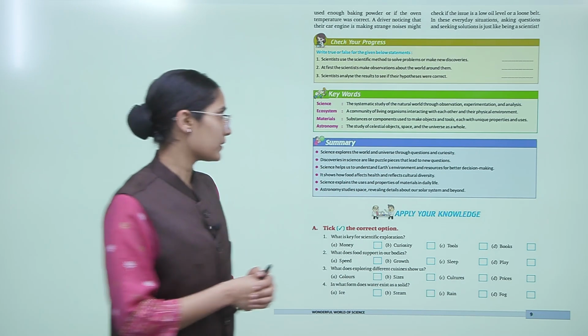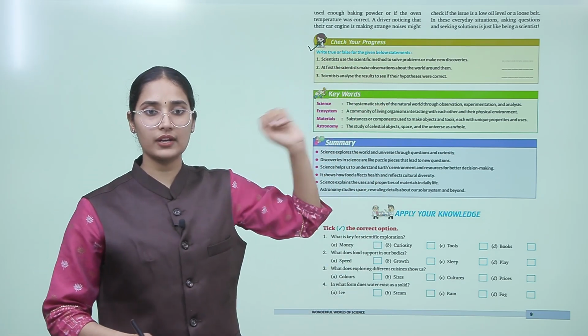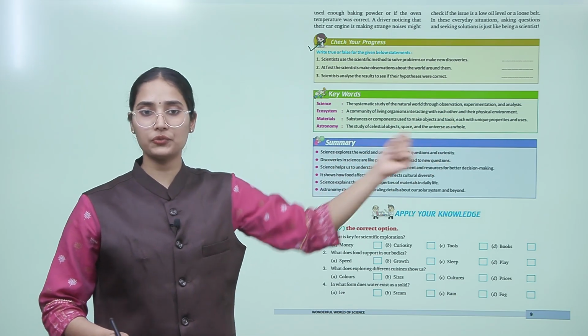Now let's check our progress. This is a true and false exercise, and accordingly you have to write true or false.